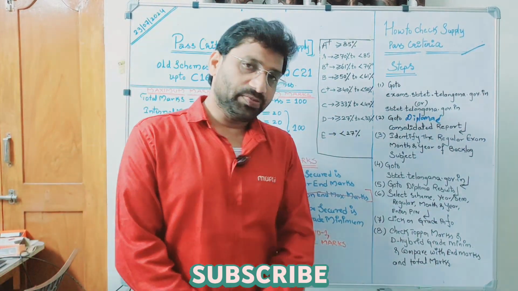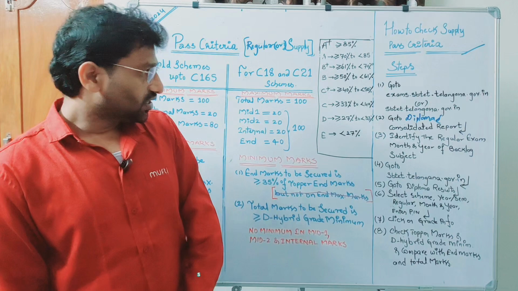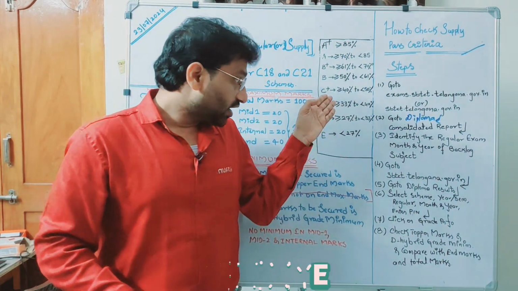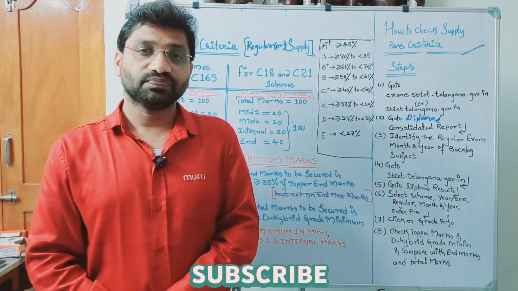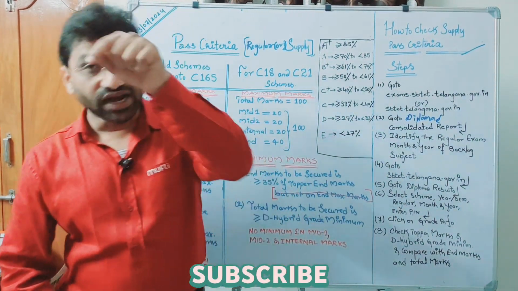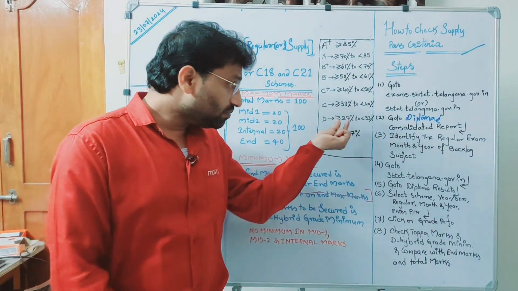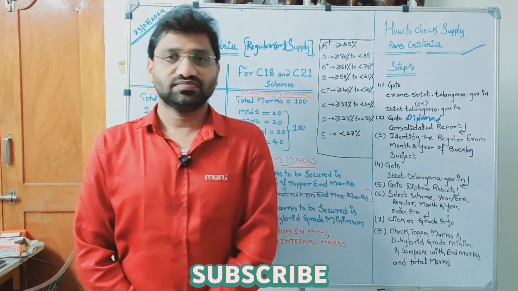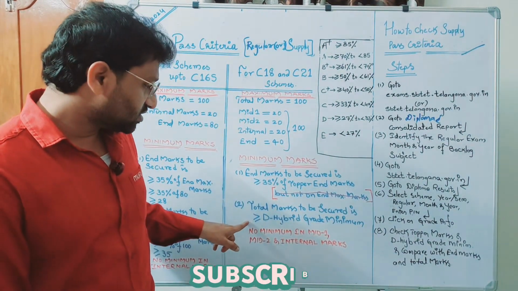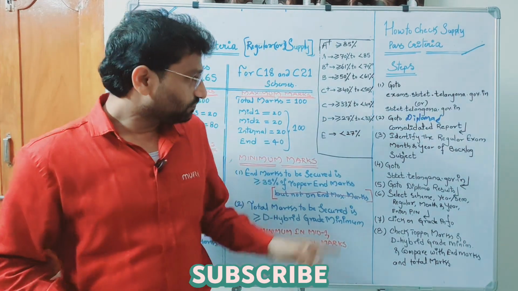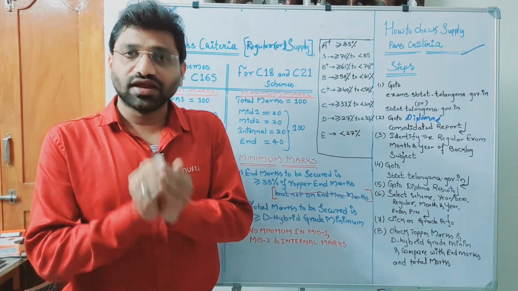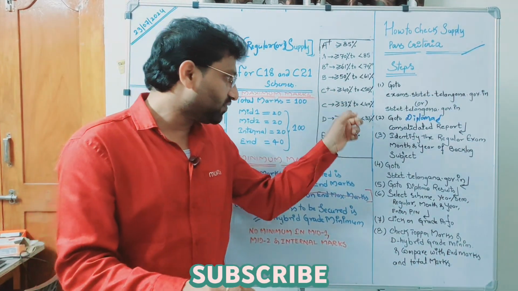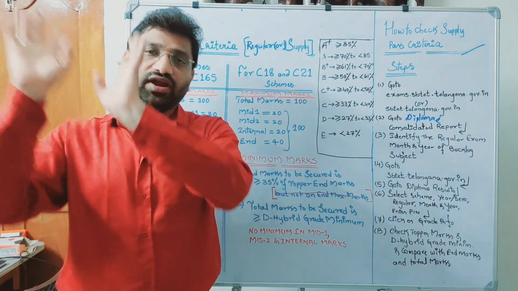Now come to D grade. What is the D grade range of marks? If you want to assign D grade to any subject, the candidate must secure greater than or equal to 27 marks and less than 33 marks in that subject. So what is the minimum D grade? 27. What is the D grade maximum? 33. So what does the second condition say? For 100 marks, how many do you have to get? Marks should be greater than or equal to D hybrid grade minimum marks. So what is D hybrid grade minimum marks? 27. That means you must get 27 out of 100.